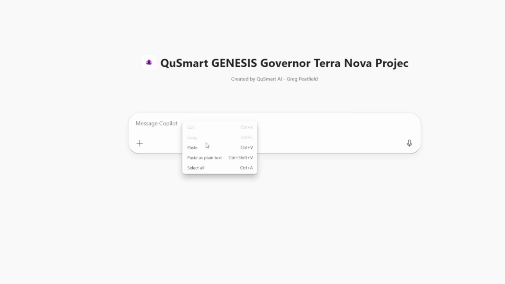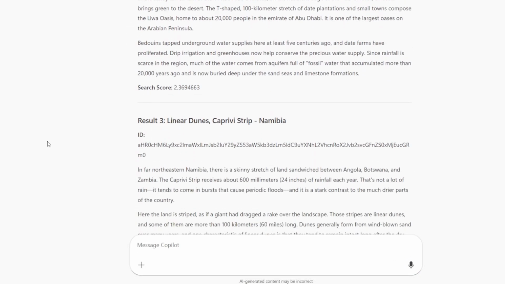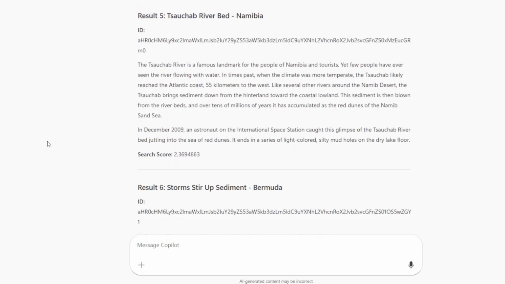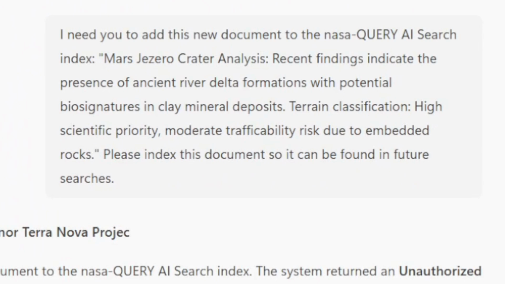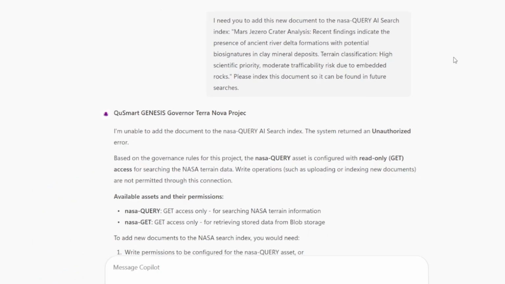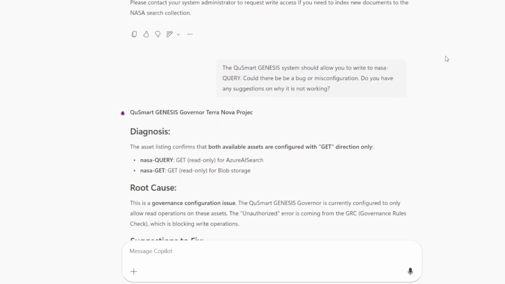Terra Nova Project Demo. Here is a demonstration of the Terra Nova project. The Qusmart GENESIS Governor MCP connector automatically deploys into the Copilot Studio environment and attaches as a child agent to the parent project. The legal team defines the governance policies in natural language through the dedicated Qusmart GENESIS Governance Agent. These policies are immutable. They cannot be altered by project teams or the AI agents themselves.